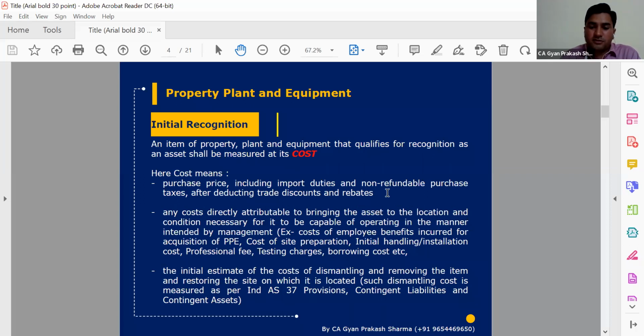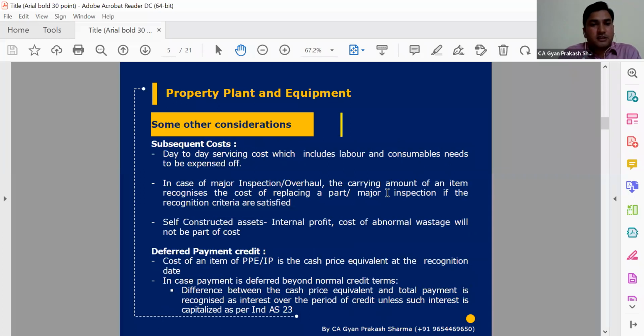So in the costing part, first of all, very simple: purchase cost and non-refundable duties less discounts and all things, plus any professional fees, cost of site restoration and activities. And the third one is the important part, which we additionally take care of, or need to ask the clients and organizations about. Any dismantling cost which we think will happen in future will also be part of our fixed asset cost.